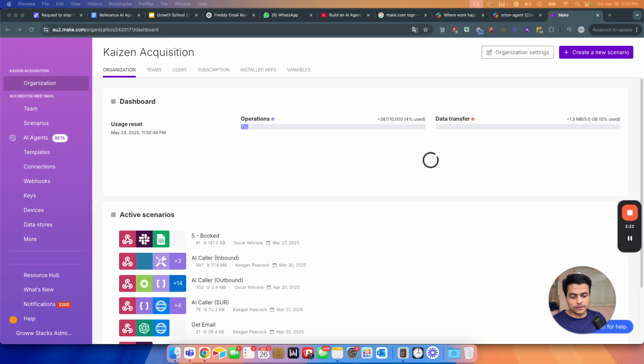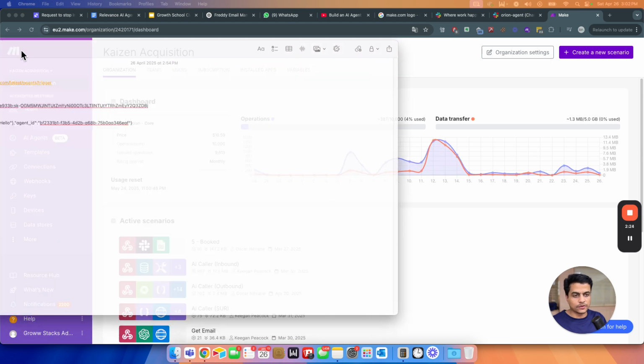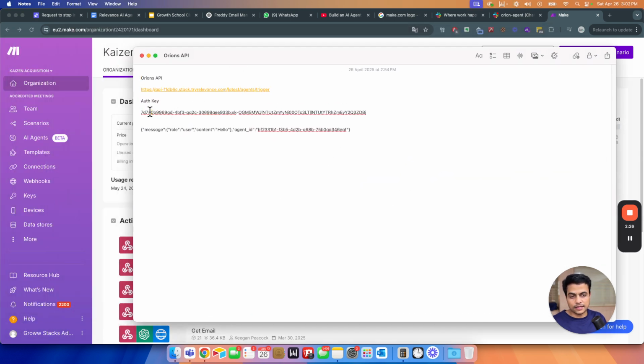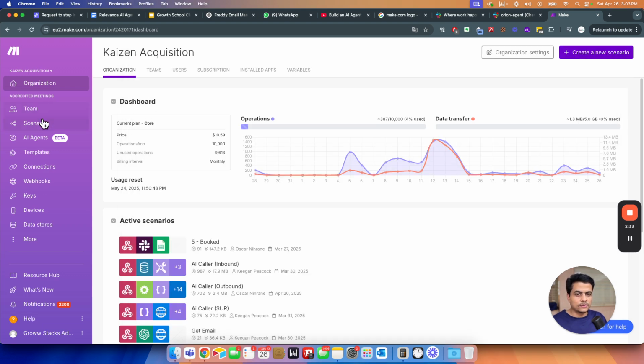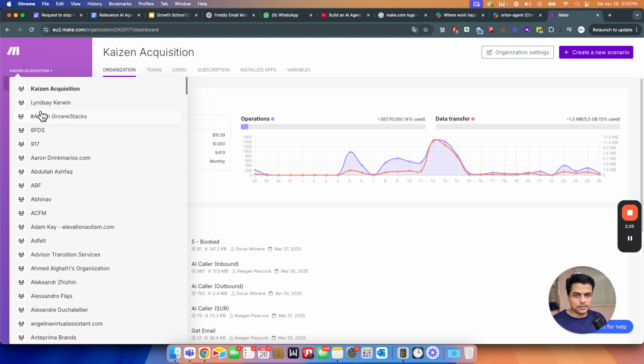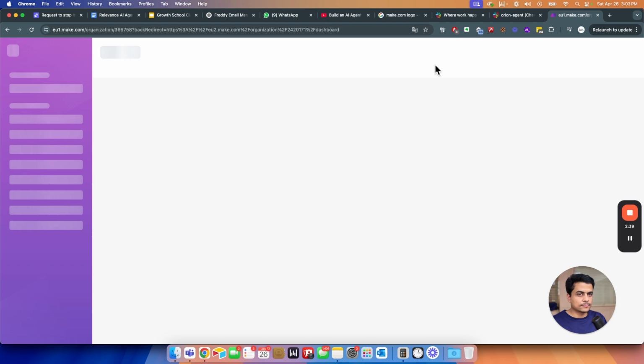Meanwhile, if you remember, we set up a couple of credentials and took the API key, everything for Orion. So we just parked them here in the last video: the API endpoint, auth key, and how the request should be sent to Orion. Now let's go to our organization, which is admin grows tax. Then we can head to create a scenario.